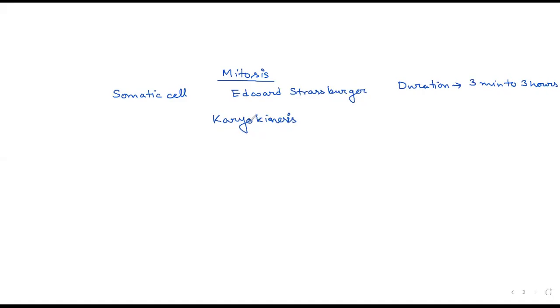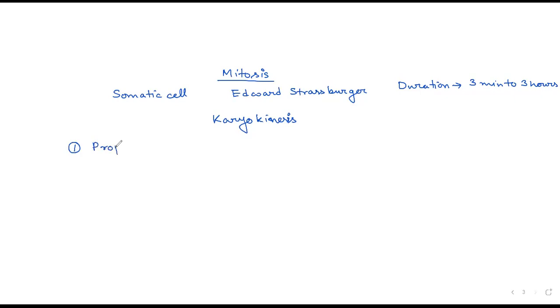But one thing I must tell you is that it's not necessary that karyokinesis ends and after that cytokinesis happens. Obviously, karyokinesis starts first, and after some time, cytokinesis also starts. And then both run simultaneously and it gets ended. So in karyokinesis, there are 4 phases: prophase, metaphase, anaphase, and telophase. You need to remember their names in the same sequence.